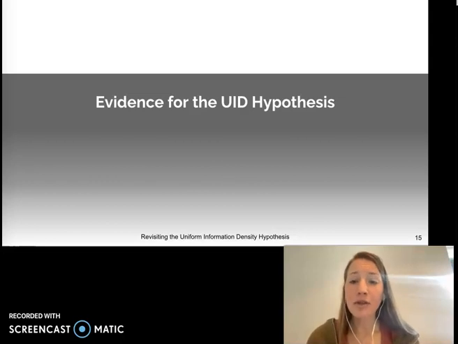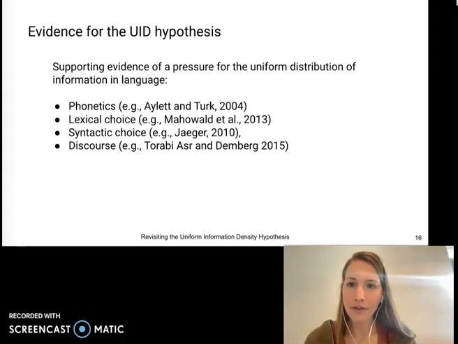So now we've given some informal examples in support of the UID hypothesis. But is there empirical evidence that this pressure for uniformity actually exists in natural language? In short, the answer is yes. And further, these prior works showing support for the UID hypothesis have spanned several levels of linguistic structure. For example, Aylett and Turk showed that there appears to be a relationship between prosodic structure and information content in a linguistic signal, suggesting that prosodic prominence is used to spread information more evenly across a speech signal.